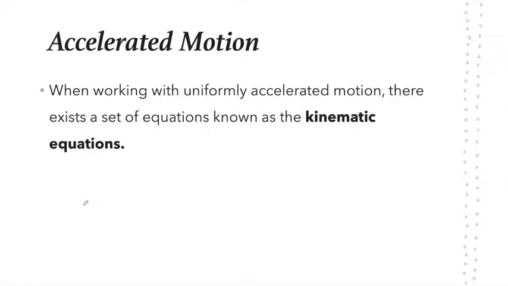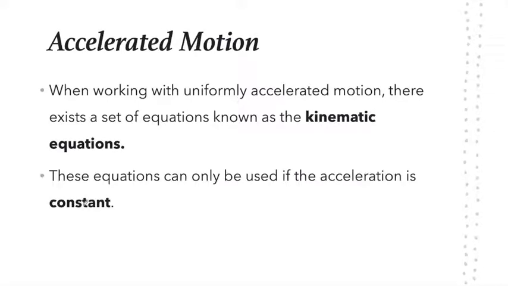Now, to do this, we have a set of equations that are known as the kinematic equations. These equations can only be used if the acceleration is constant. So if the acceleration changes, then these equations cannot be used. But for this course, we're going to be dealing with constant acceleration, so we're going to be able to use these equations. The kinematic equations are as follows.